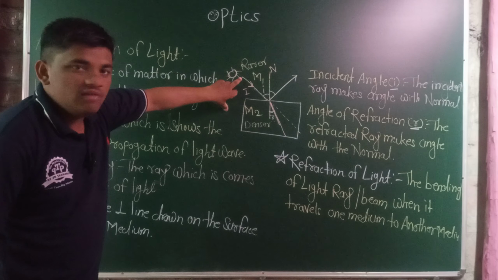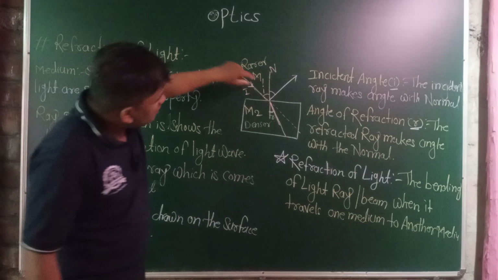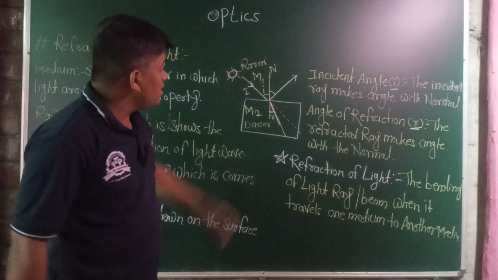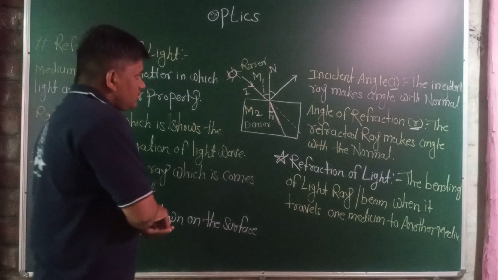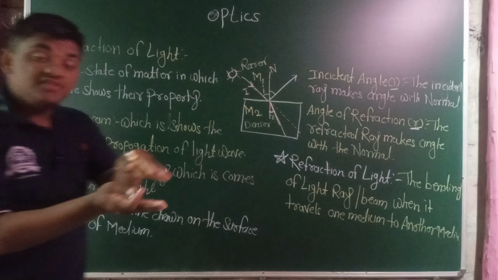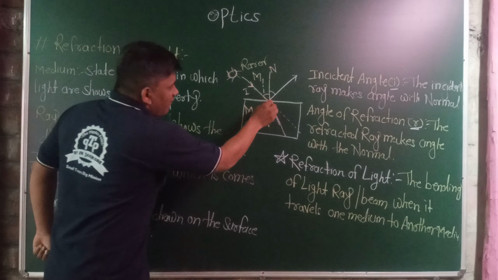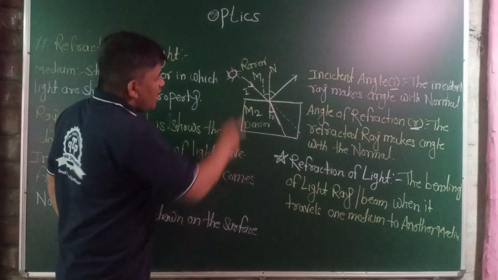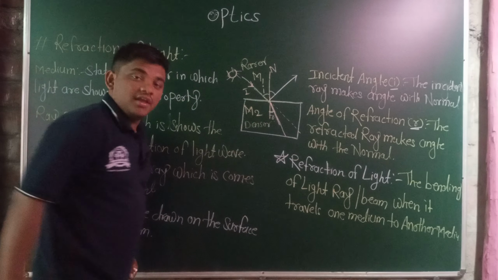This is the incident ray which comes from the source, and the upper medium is one medium that doesn't change. This line is the boundary between the denser and rarer medium, and after that particular point the incident light tries to travel into the other medium.